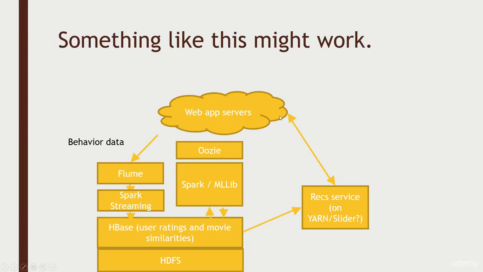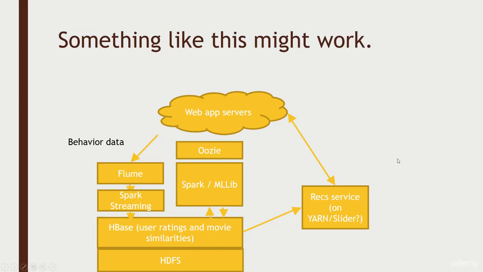So then when your application servers say, hey, I need movie recommendations for user ID 123, my recommendation service can say, okay, HBase, give me all the past movie ratings for user 123. Let's take the good ones and find similar movies based on my other table of movies that are similar to other movies, and get the list of all the movies that are similar to the ones that this guy has liked, filter out the ones he's already rated, and give that back as the recommendations that I'm going to display on the front end.